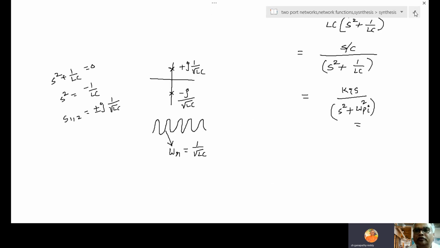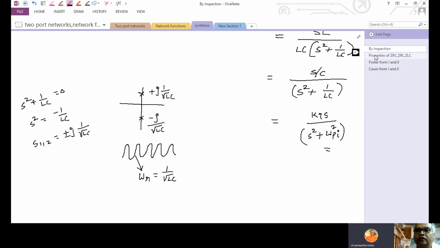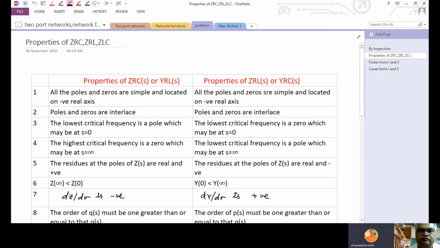Now next we'll take up the properties. Properties of ZRC or YRL.